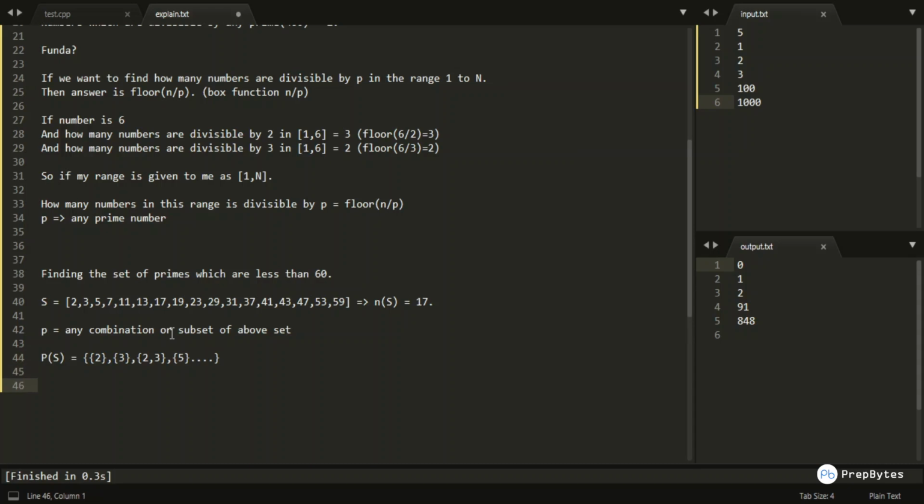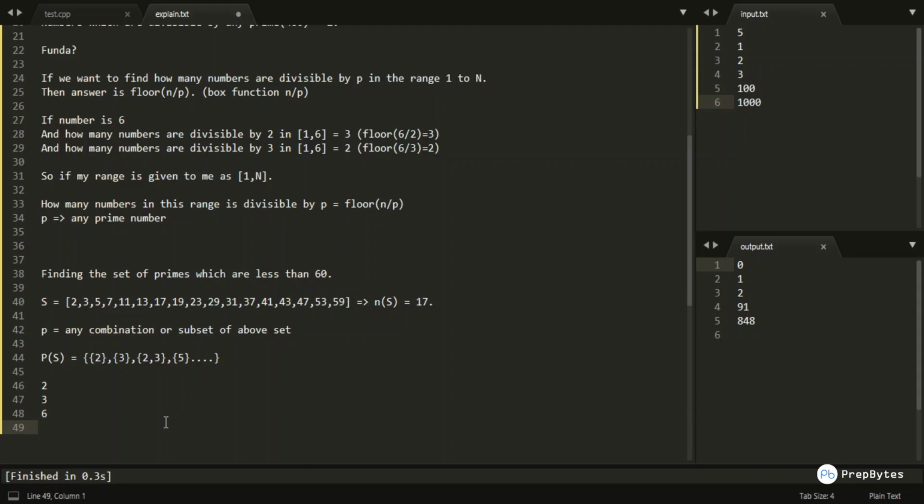To find how many numbers are divisible by any of the combinations in this range, I will have to check how many numbers are divisible by any P. First we check for 2, then for 3, then for both 2 and 3, which we can do by checking with 6.